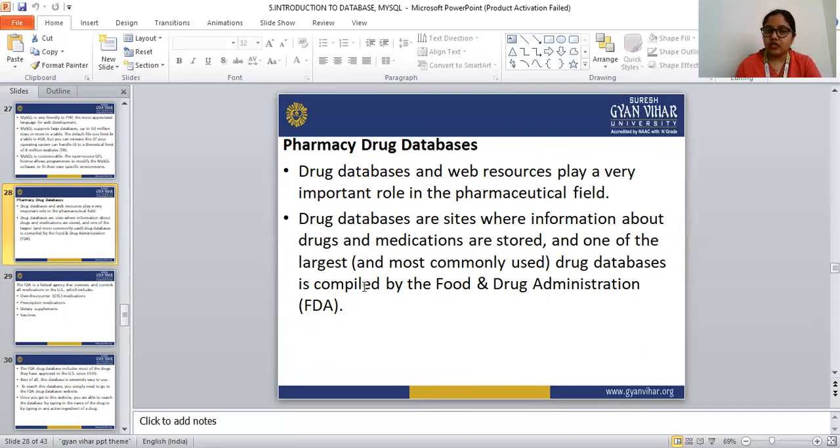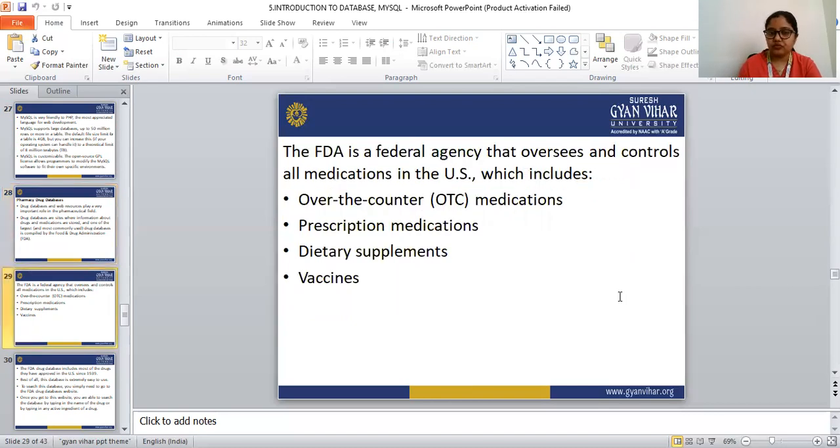One of the largest drug databases is compiled by the Food and Drug Administration, that is FDA. So what are drug databases? In them, we can store all the information about the drug and the medication. So that is drug databases.